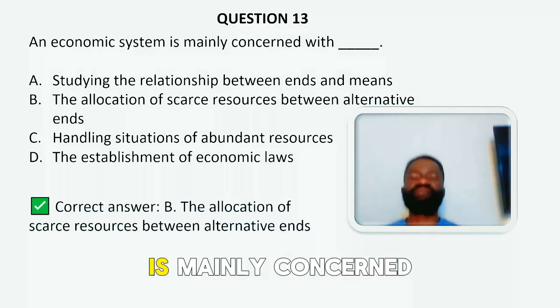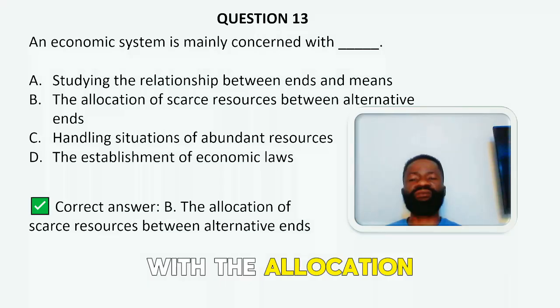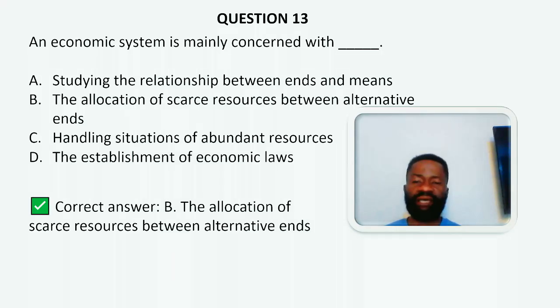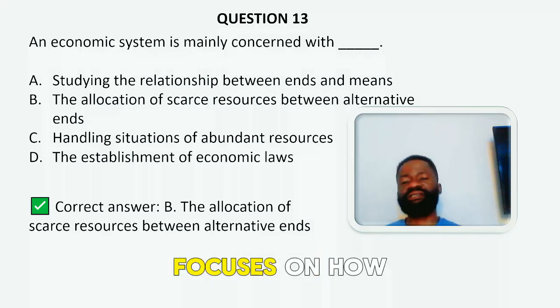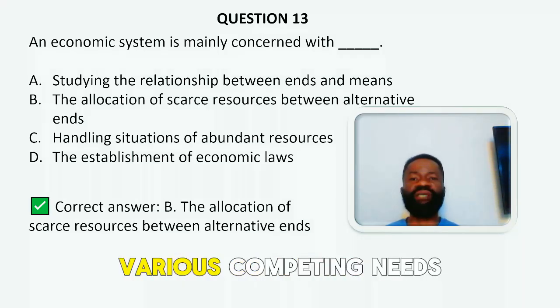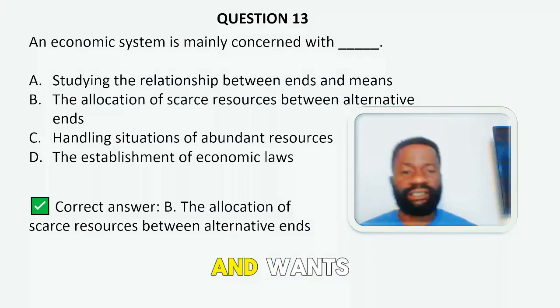Economic system is mainly concerned with the allocation of scarce resources between alternative ends. So, an economic system focuses on how to allocate limited resources efficiently to meet various competing needs and wants.